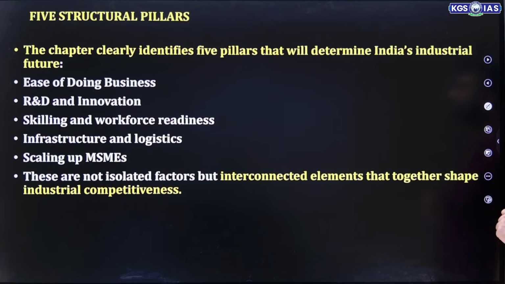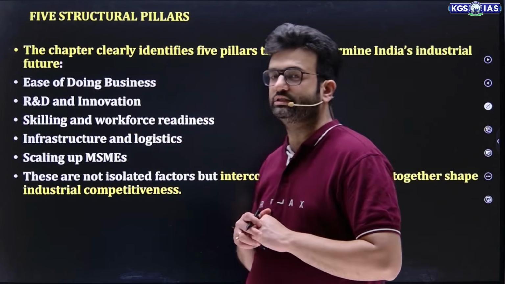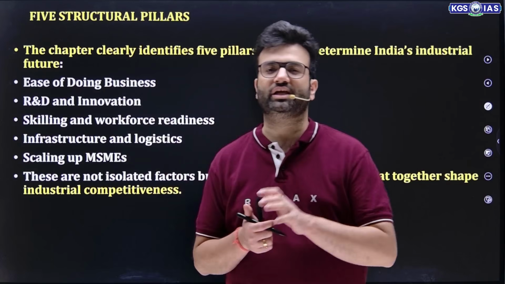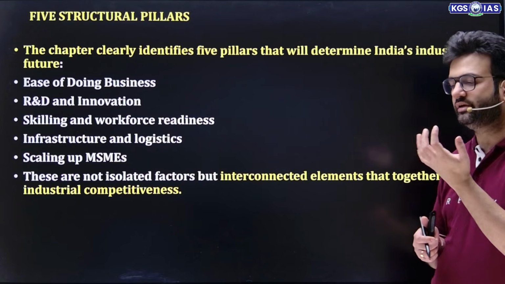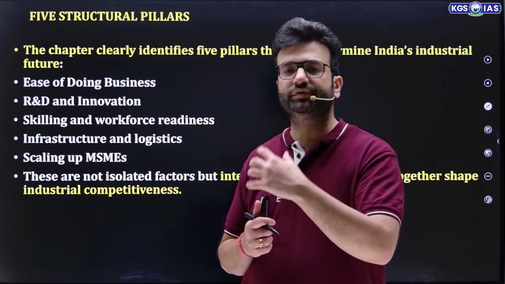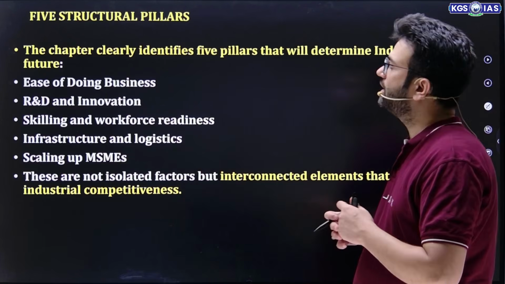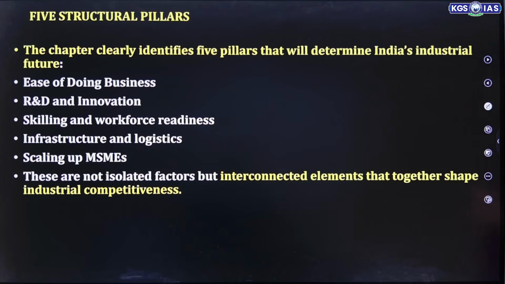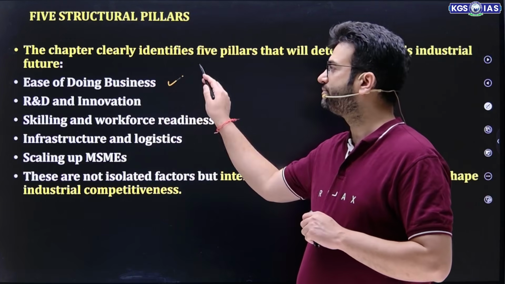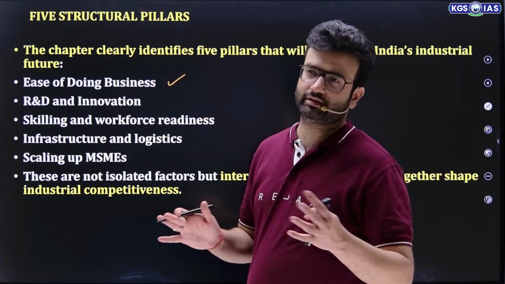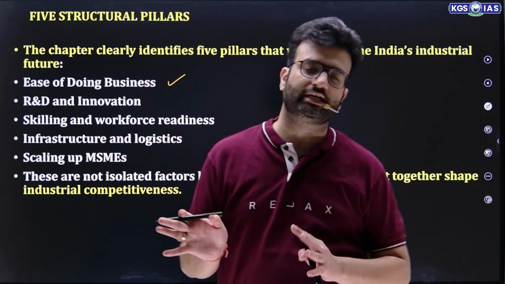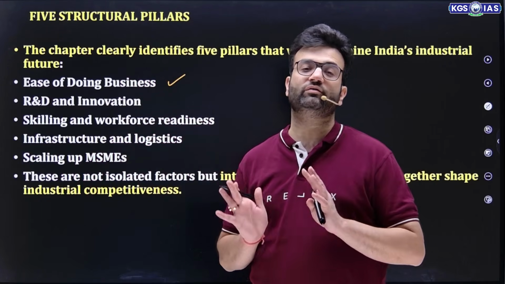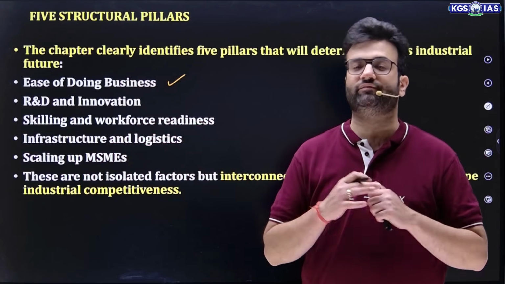Now, the 5 structural pillars this chapter focuses a lot on, or we can say these 5 pillars are the engines of economic growth. The chapter clearly identifies 5 pillars that will determine India's industrial future. The first is ease of doing business. We all know this, and for the last 6-7 years, whenever I'm teaching in class, I'm continuously saying that ease of doing business is the key to enhance FDI.